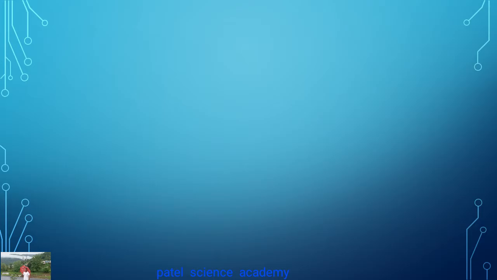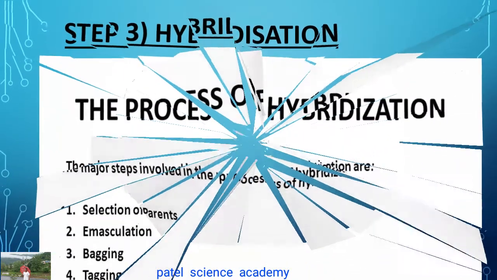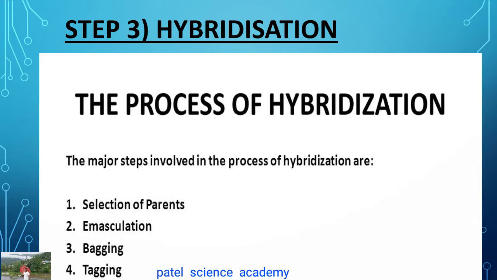By this hybridization method, one can create new genetic combinations of already existing characters and new genetic variation, and it also exploits and utilizes hybrid vigor. All these things we'll see one by one.